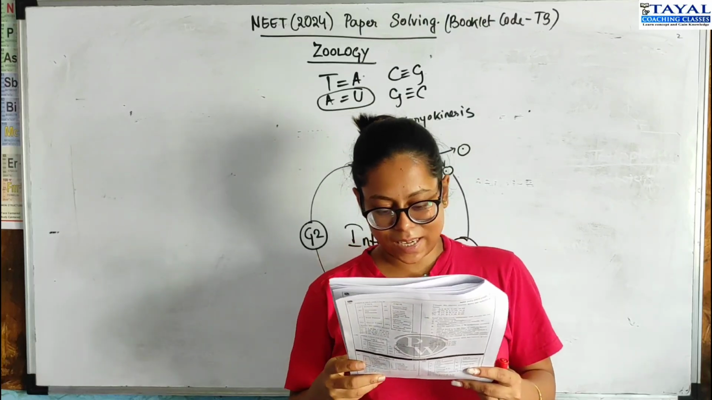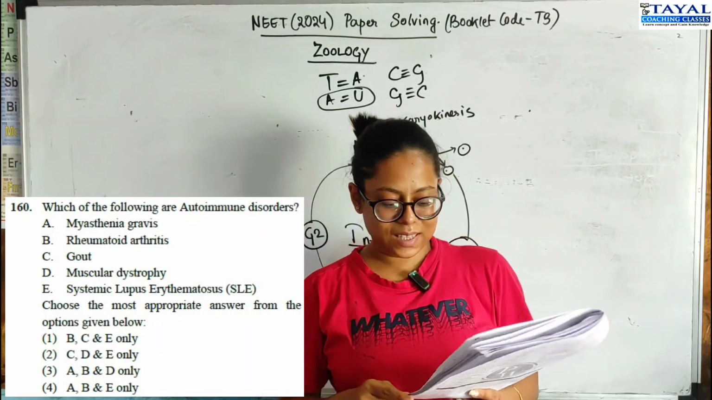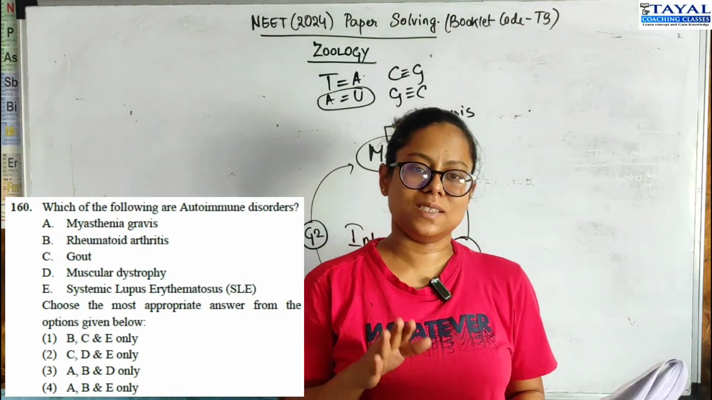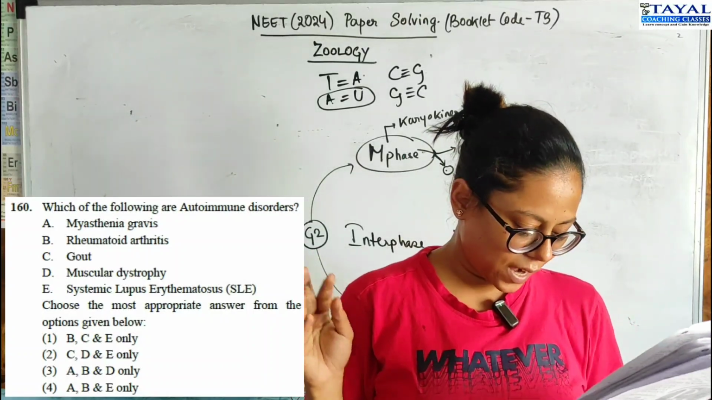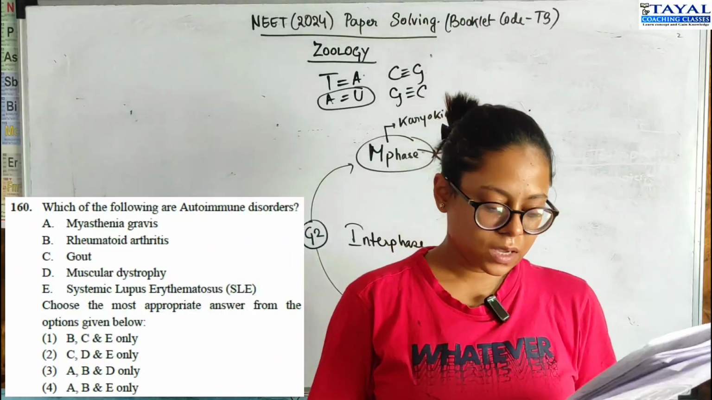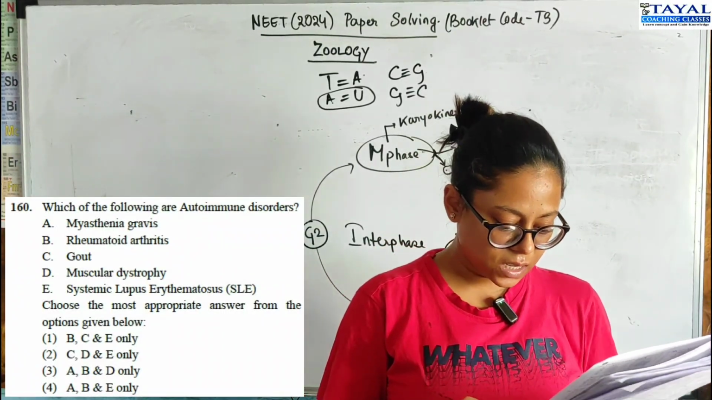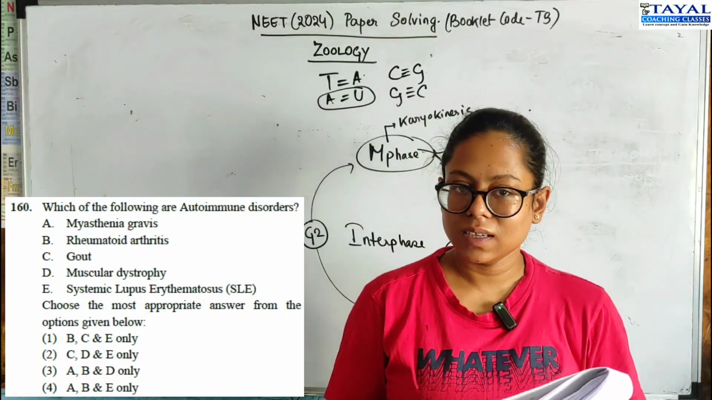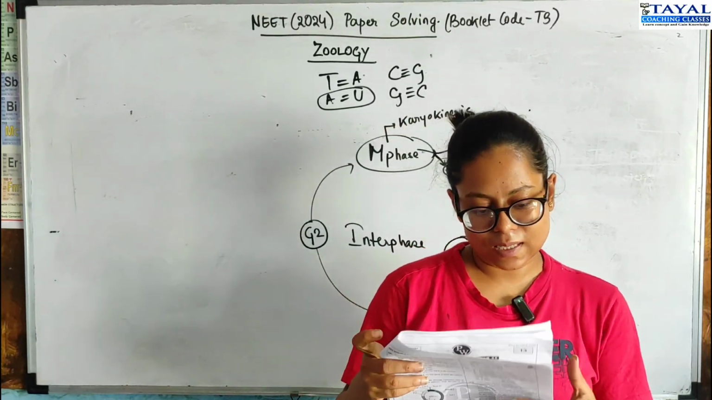Moving on to 160, you are supposed to figure out the autoimmune diseases. Remember this: myasthenia gravis, rheumatoid arthritis, and lupus. These 3 are autoimmune diseases. So A, B, and E are the correct options. Now in this question, if you were sure about any 2, you could have figured it out. So if you knew myasthenia gravis and lupus, then you would have also reached option 4, right? So option 4 is the correct option in this case.